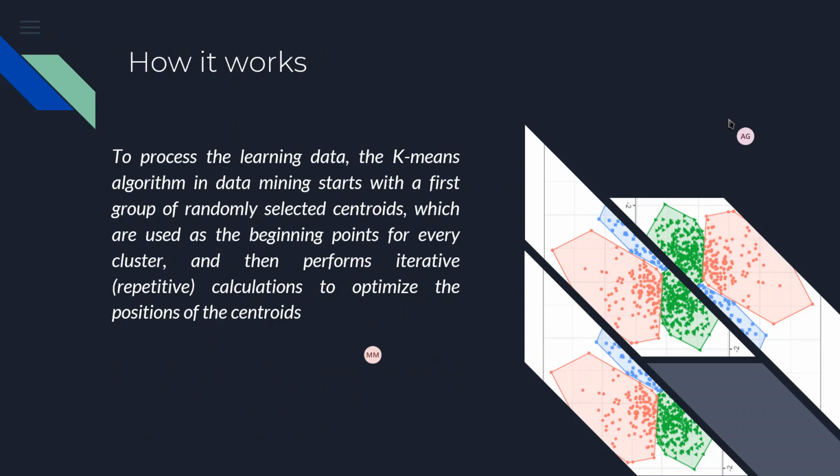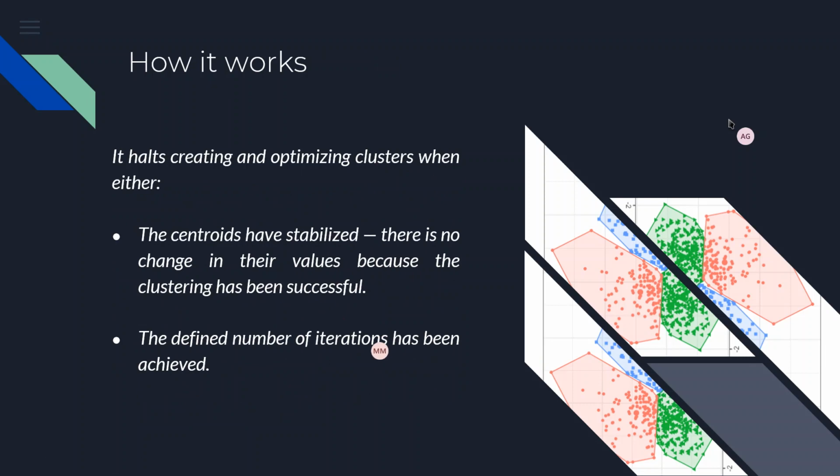We draw clusters around them. In the learning process of the k-means algorithm, it randomly selects centroids, that is the amount of k, and after that it performs iterative, repetitive calculations to optimize the positions of centroids and create better and better clusters. The centroids get optimized and stabilized, and after some repetitions, if their values are not changing, then these are the most optimized and stabilized clusters, and we take those clusters. That's how k-means clustering works.